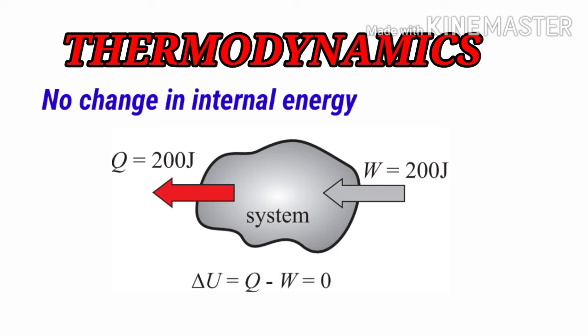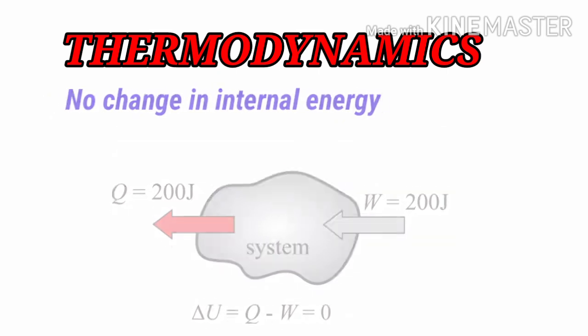Delta U will be Q is equal to 200 minus W is equal to 200, that is 200 minus 200, which will be 0. Thus in this case we can say that there is no change in internal energy of the system. So students, these are the three systems that we have learned till now in this video.